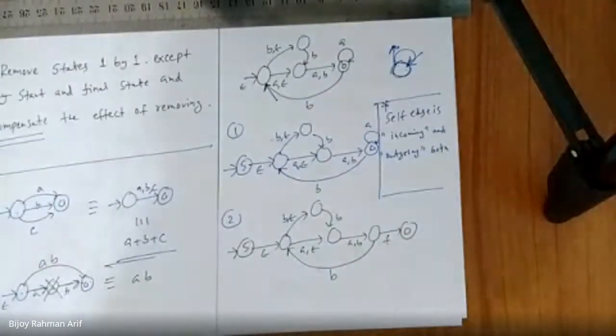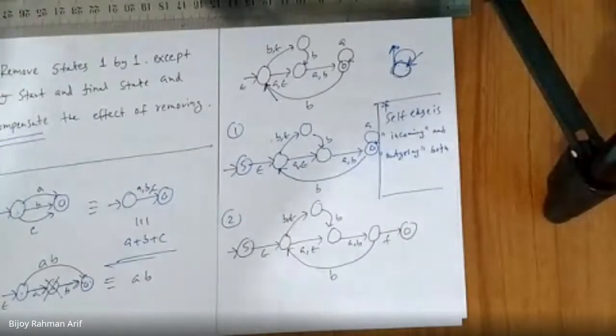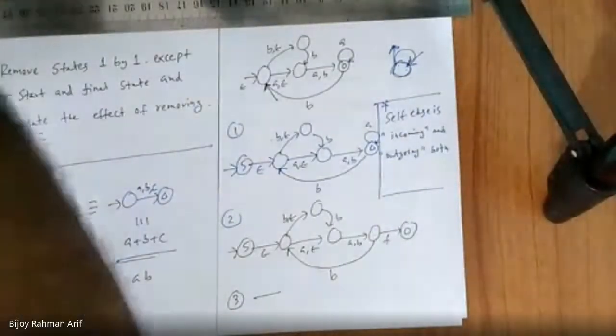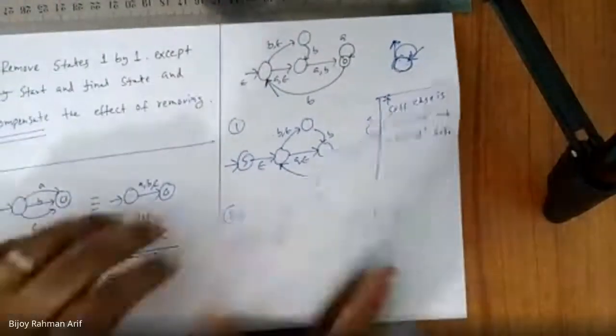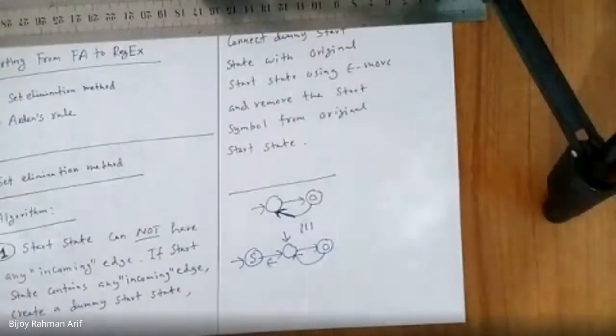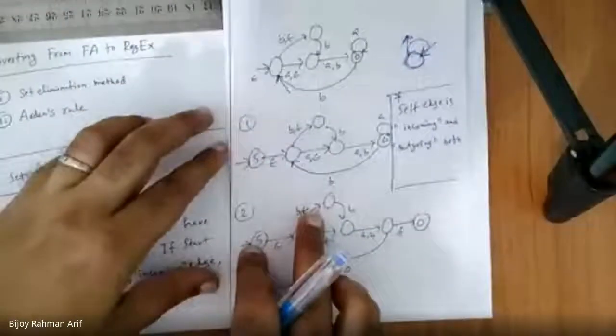Now let's go to step number 3. Is there more than one final state? No, there is only one final state. So skip step number 3. Step 3 is skipped. Now let's start step 4, the most important part. So let's put it like this. Let's take another page.